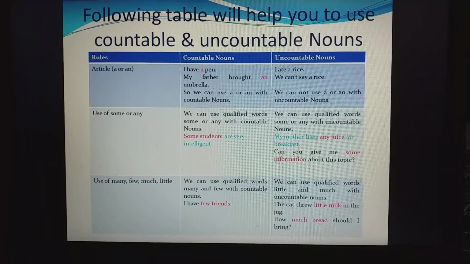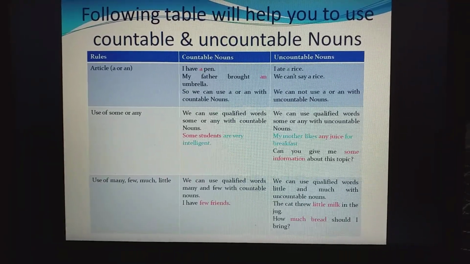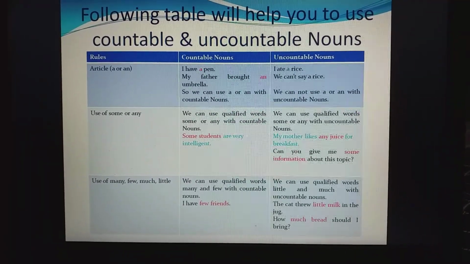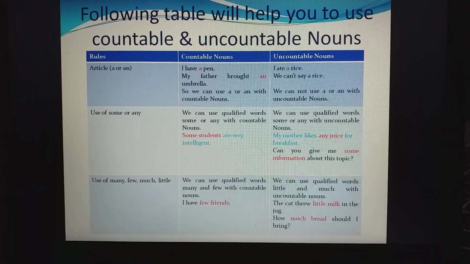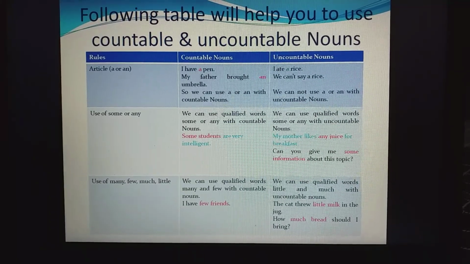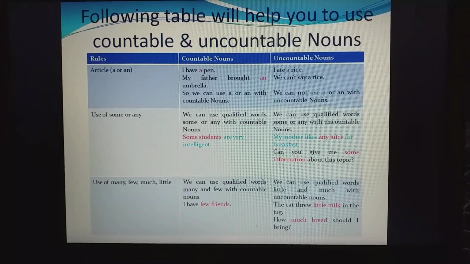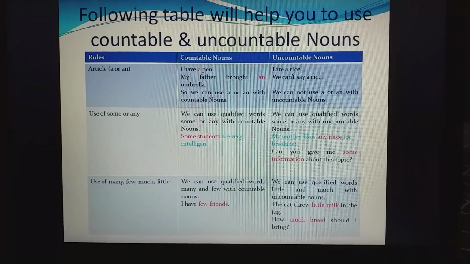Now look at another example. Can we use it for uncountable nouns? Yes. My mother likes any juice for breakfast. Now juice is what? Can you count juice? No. But still, any can be used for an uncountable noun.